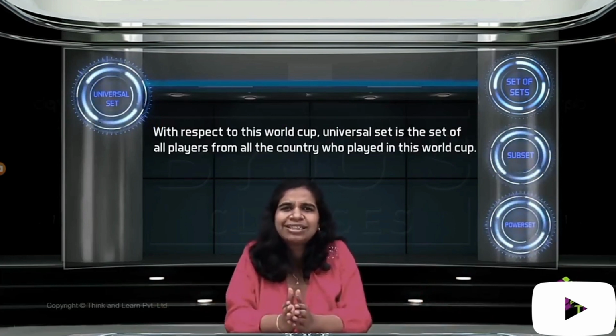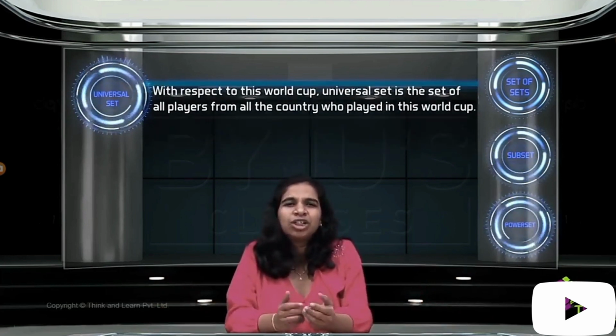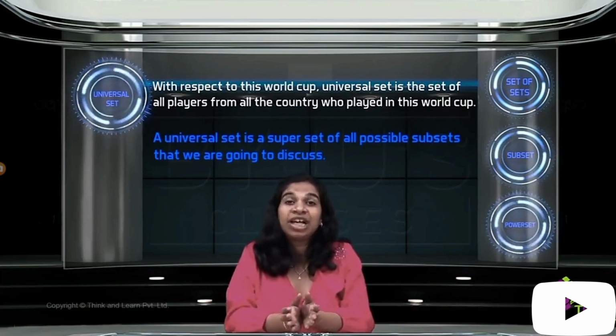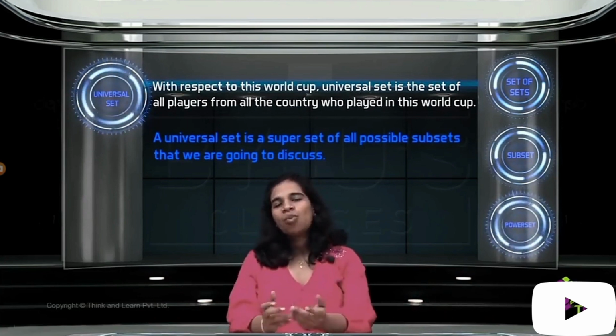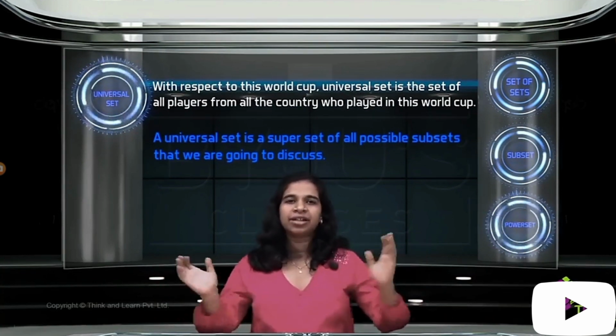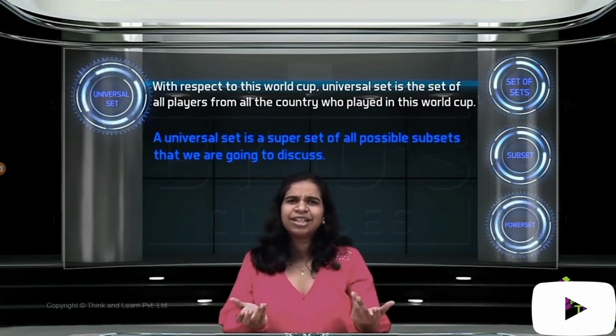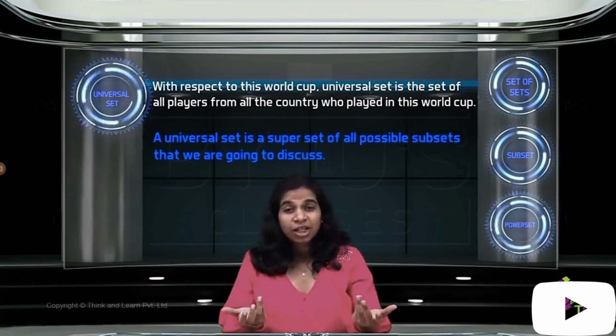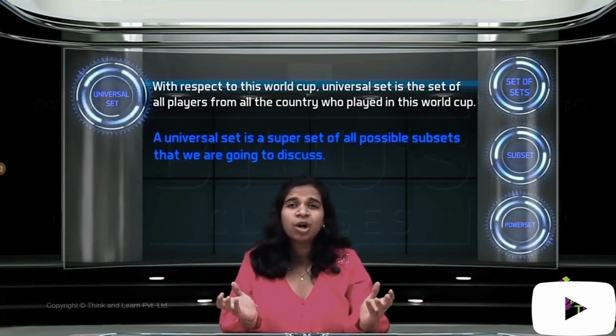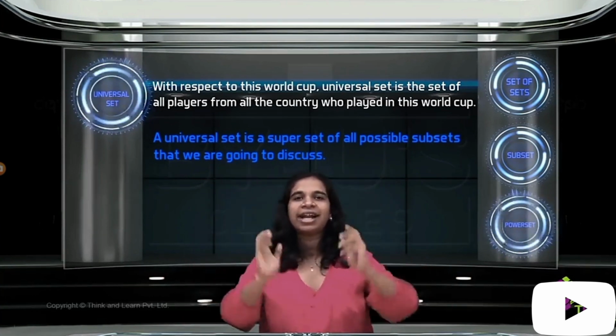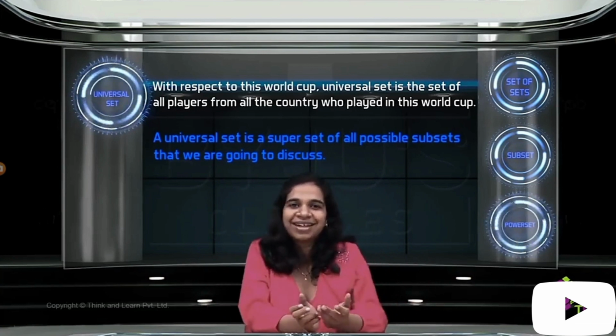So universal set is nothing but, in very simple words, a superset of all possible sets that we are going to discuss. It need not be one universal set, could be all cricketers. Another universal set could be every person who has ever played cricket. They're all universal sets, right? Another could be the entire population of the world. That is the final universal set, right? Any human being you pick has to be from that set.